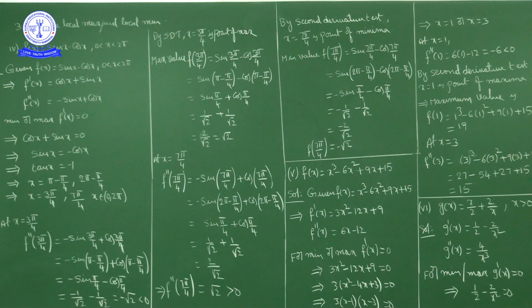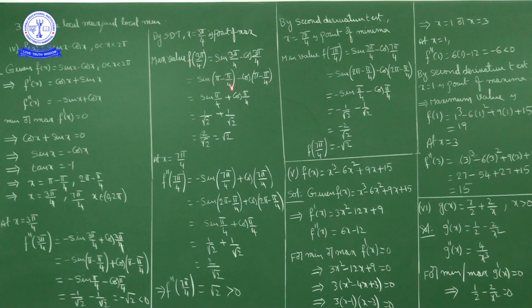So maximum value is f of 3 pi by 4. F of 3 pi by 4 is sin 3 pi by 4 minus cos 3 pi by 4. Okay. Now sin 3 pi by 4, 3 pi by 4 what we can write? Pi minus pi by 4. Sin pi minus pi by 4 minus cos 3 pi by 4 is cos of pi minus pi by 4.